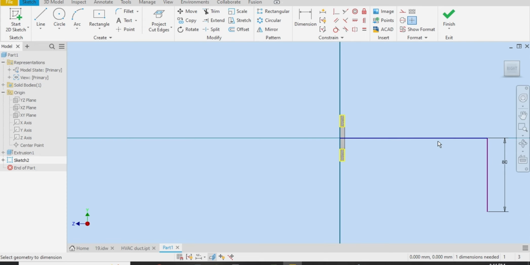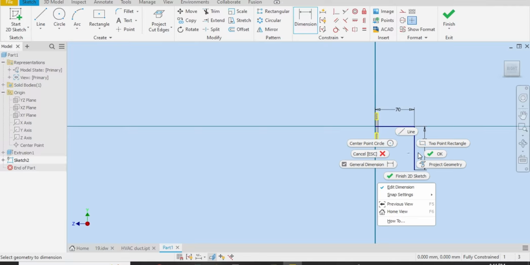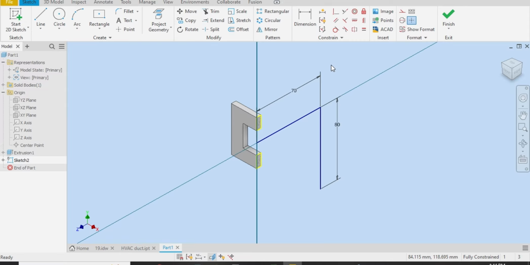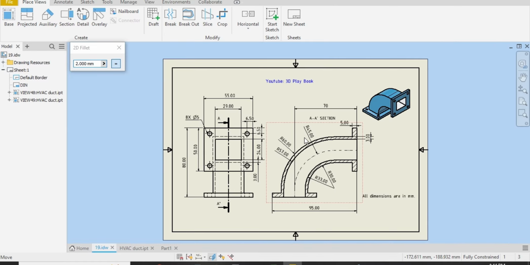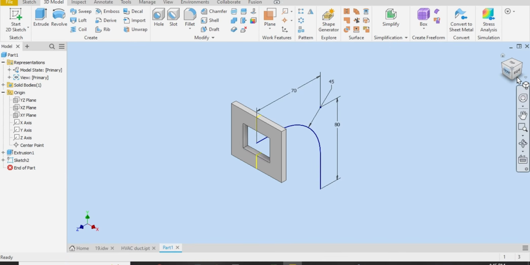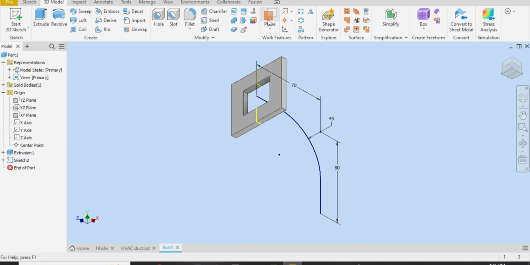Go back to the part and select this, cancel dimension, this one, cancel. Let me select dimension. This line, it is 70. Okay, let me not project, but I want to create a plane here. Let me first choose fillet of 45. Look, it is 45, so I will choose 45 here. 45, this line with this. Let me finish sketch. Let me create a plane at this bottom.